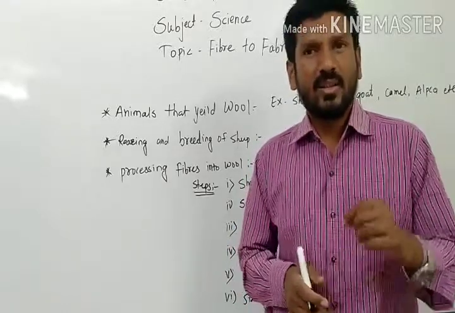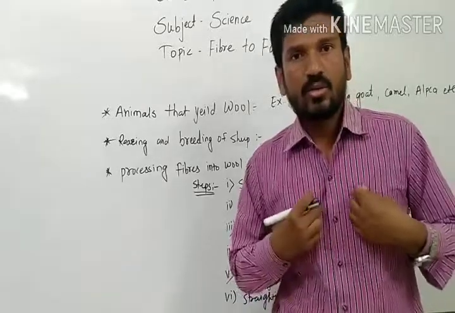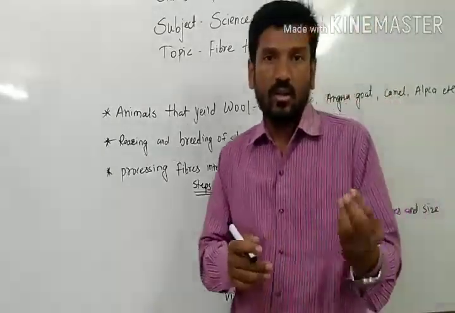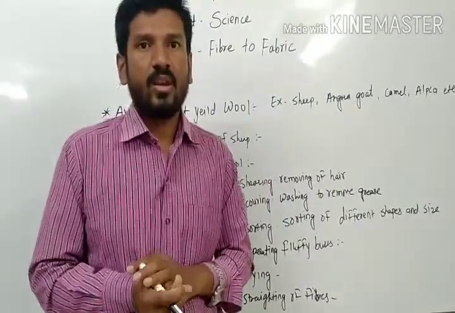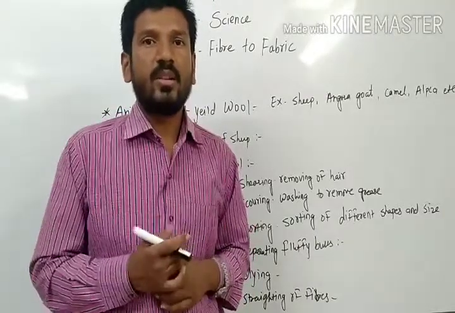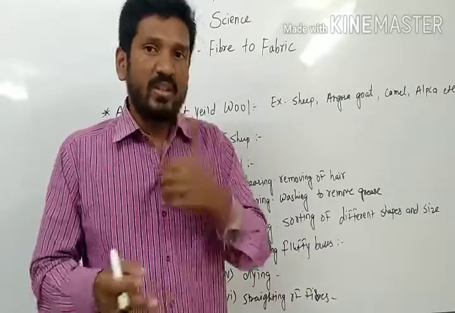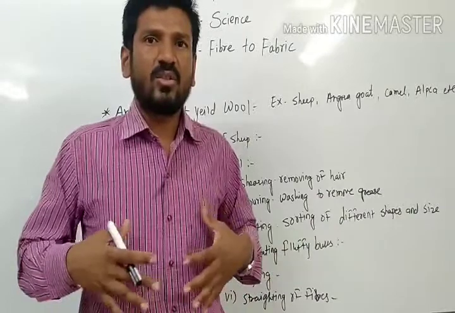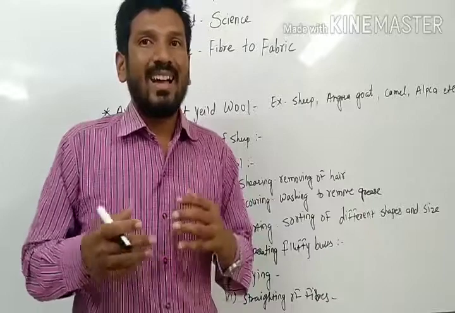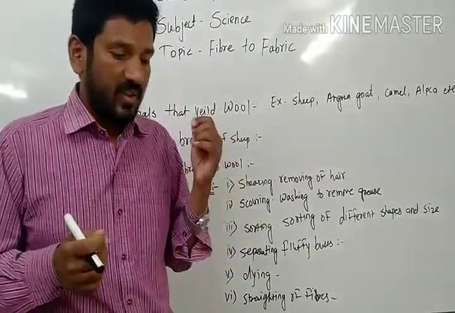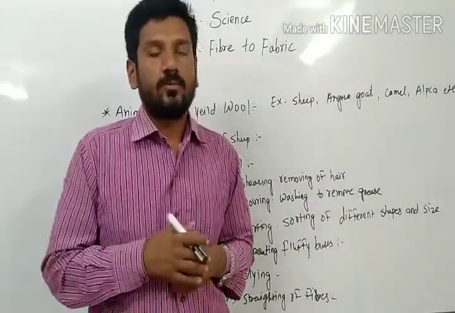Next thing I want to mention, the same thing happened with the sheep and goats also. See, the clothes we use, the woolen clothes, sweaters and all those, they work as an insulator. They keep us warm from the cold. The same thing happens with the sheep. In summer season they do not need that much layer of insulator, but in winter season, that thick hair, or you can say wool, present on their body protects them from the cold.